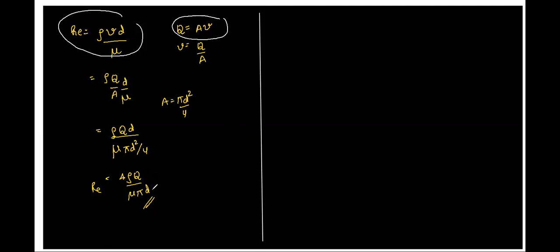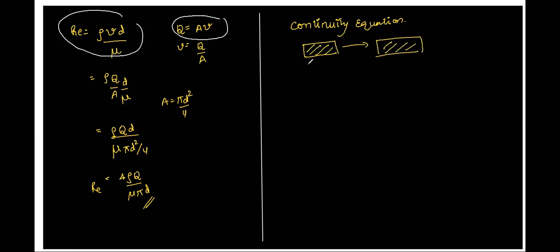Good. Now, class, there is something called the continuity equation. So what does this continuity equation mean? Continuity equation says that whenever a mass of fluid is flowing from one place to another, the mass which was initially there, the same mass will be present later.